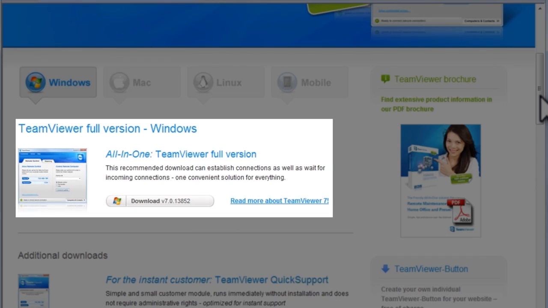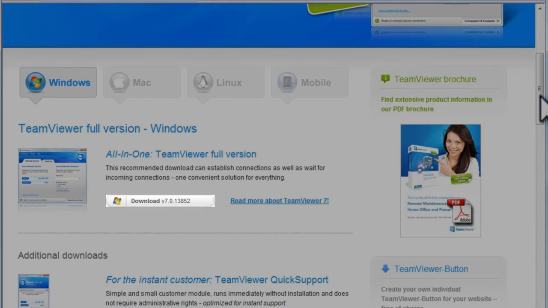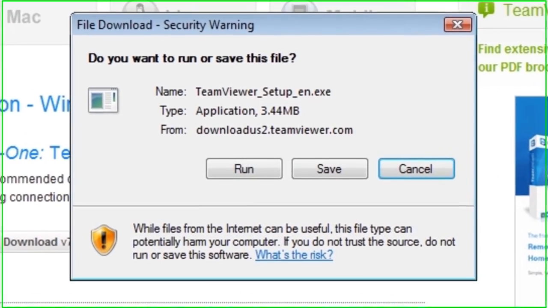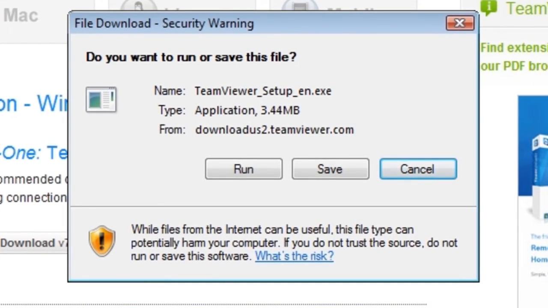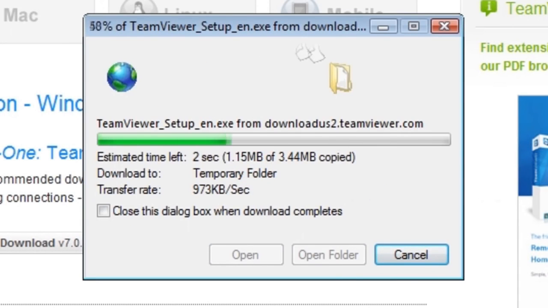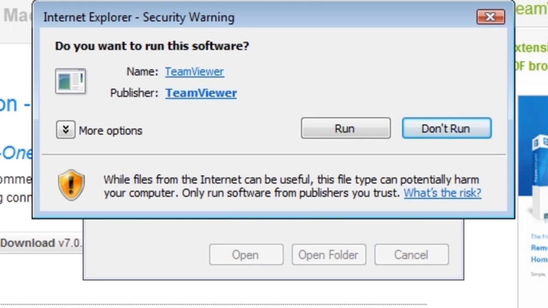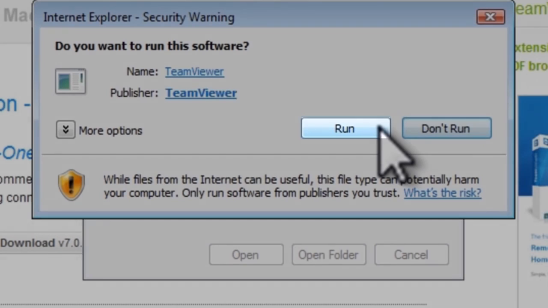Under the TeamViewer Full Version Windows section, click the download link. On the File Download Security Warning window, click the Run button. This will download the file and then automatically start the installer. When the download finishes, you'll be asked again if you wish to run the file. Click the Run button.